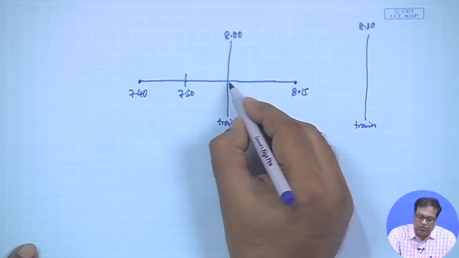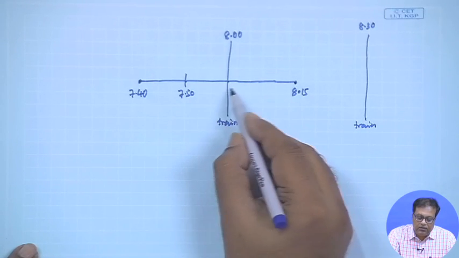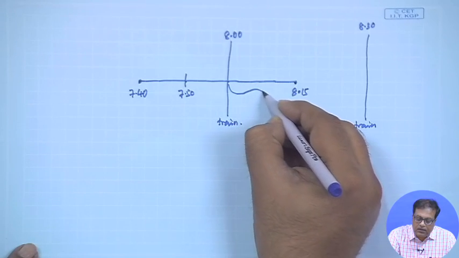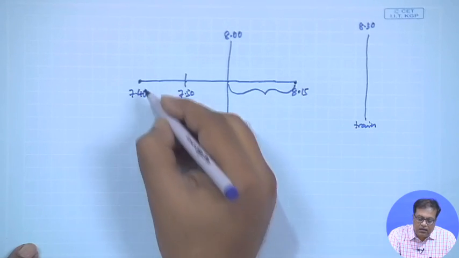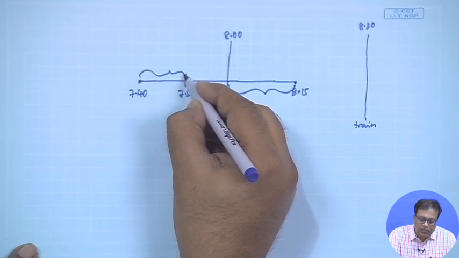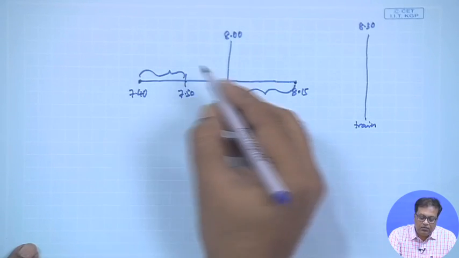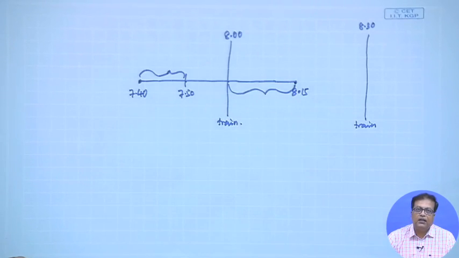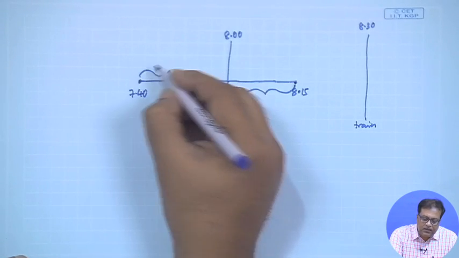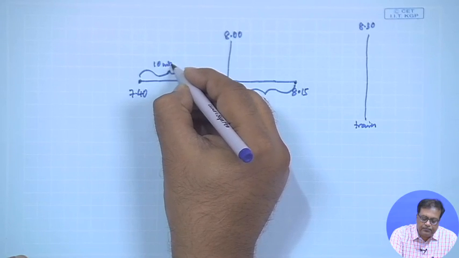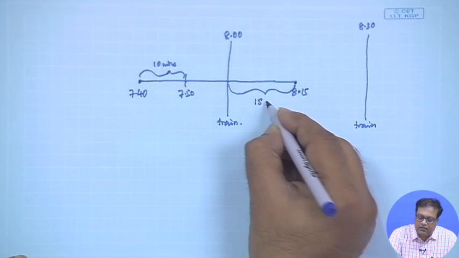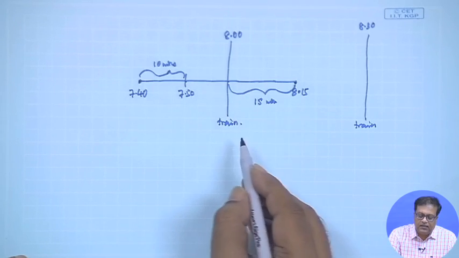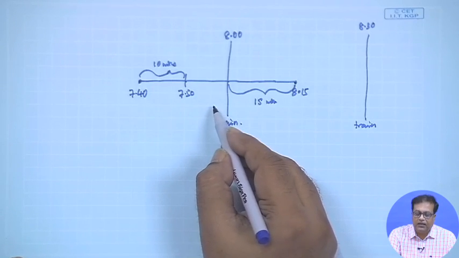Now, the moment he is gone, the train is obviously gone, so he has to wait. That means this is the time and this is the time. These are the times when, if he comes, he has to wait more than 10 minutes. How much time is this? This is 10 minutes, this is 15 minutes. But if he comes by 7:50 plus, then obviously he has to wait less than 10 minutes.